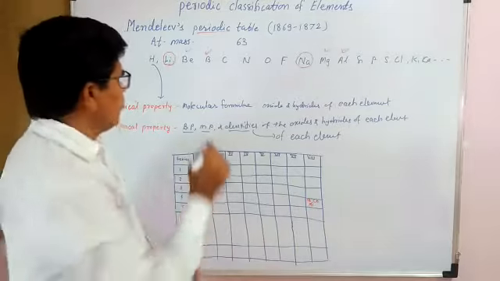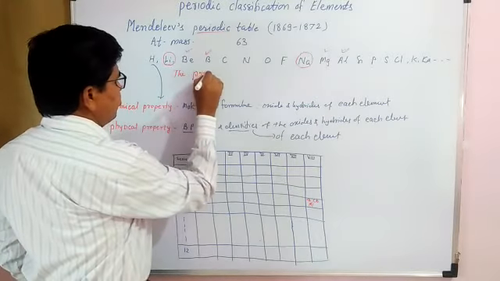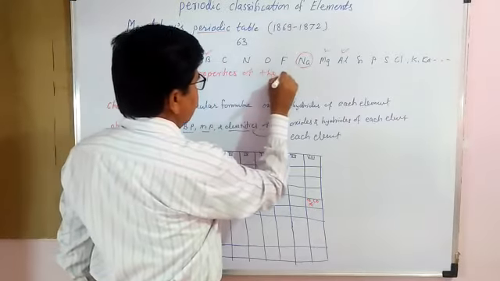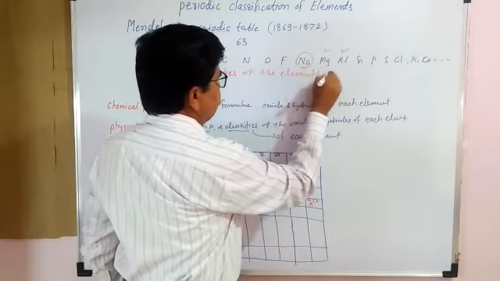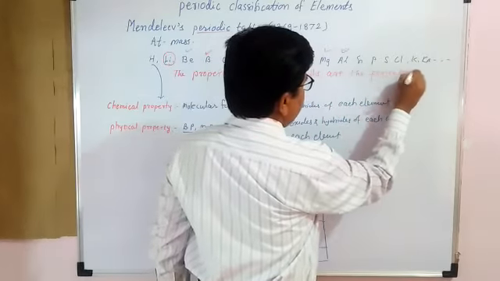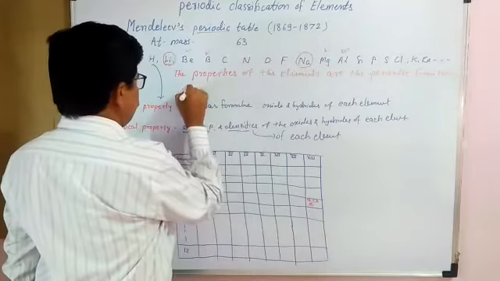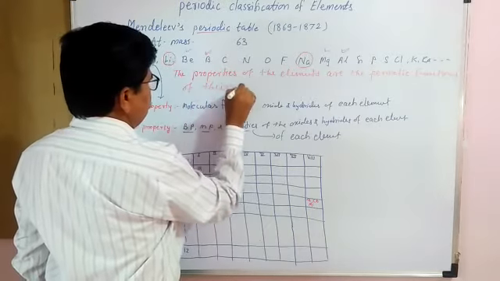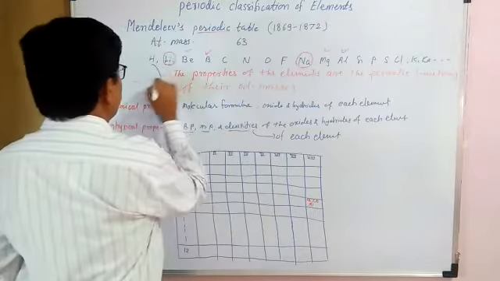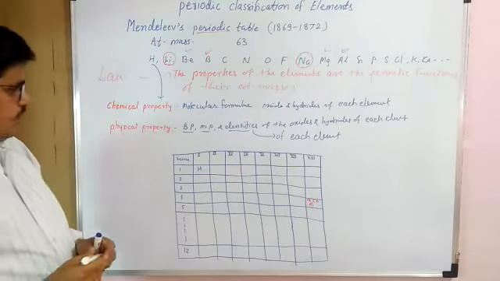In your book, the properties of the elements are the periodic functions of their atomic masses. This is Mendeleev's periodic law. What do we call this? Mendeleev's periodic law.